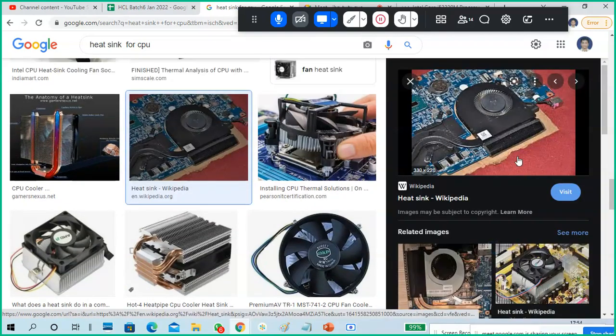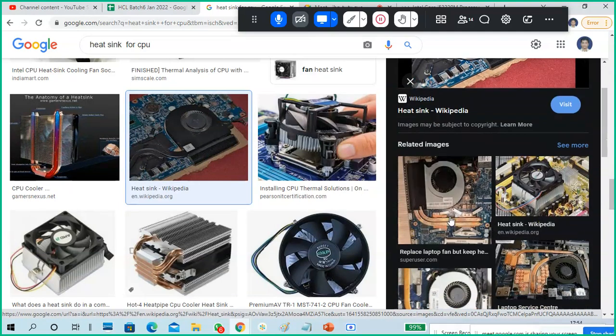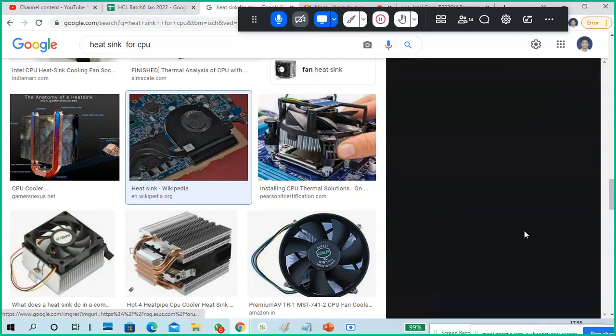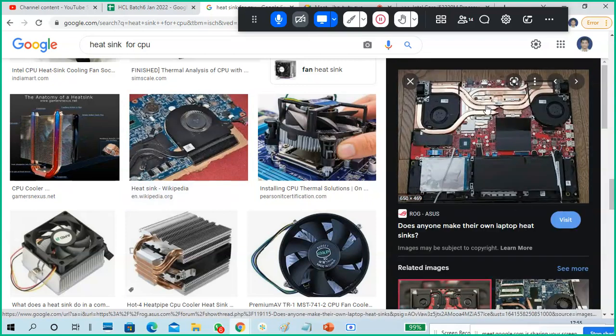This is for laptops. In a laptop, a processor heat sink and fan like that won't be there. It is a flat type, like this. See, the processor is maybe in here, and another one is like this. The fan is at the edge of your laptop assembly, edge side only.